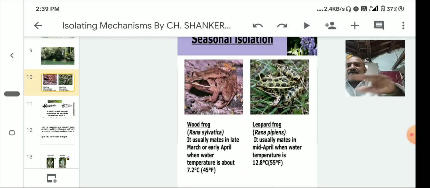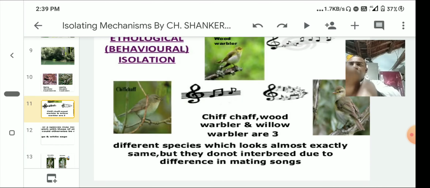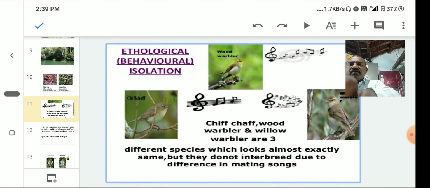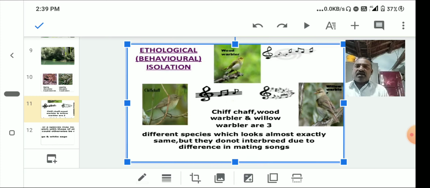Next, behavioral isolation. Here the isolation is according to behavior. This is also called ethological isolation. Differences in sexual behavior prevent interbreeding. The individuals of a species recognize their mates by particular sexual behavior, which includes mating dances, songs, lights, and scents.